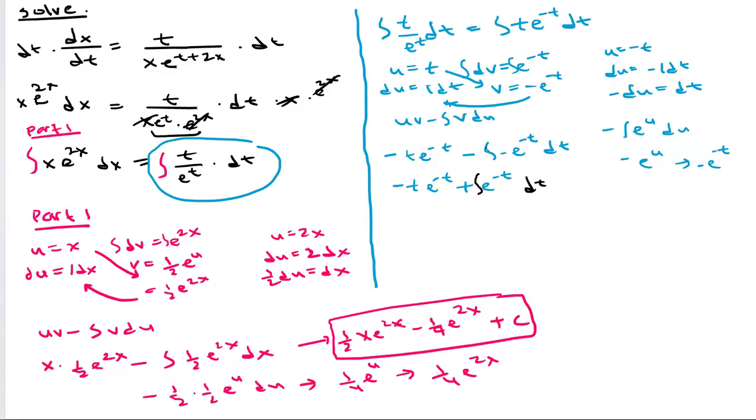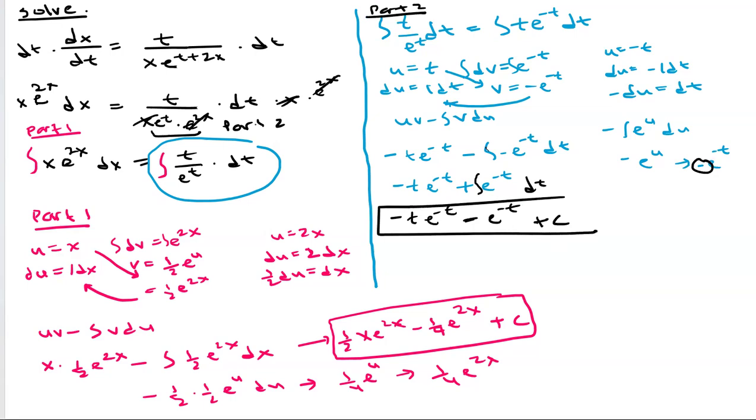The negative and the negative here makes it positive, so when you integrate e to the negative t like we did over here, we'll have the extra negatives. So this should be negative t e to the negative t minus e to the negative t, plus c. So that side was part two.